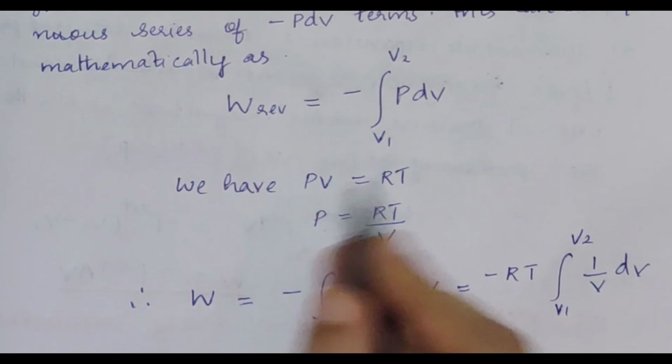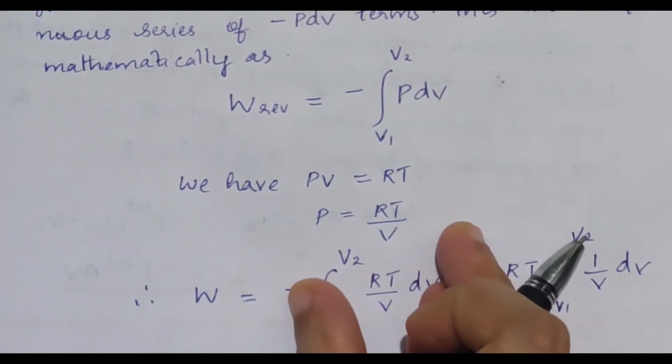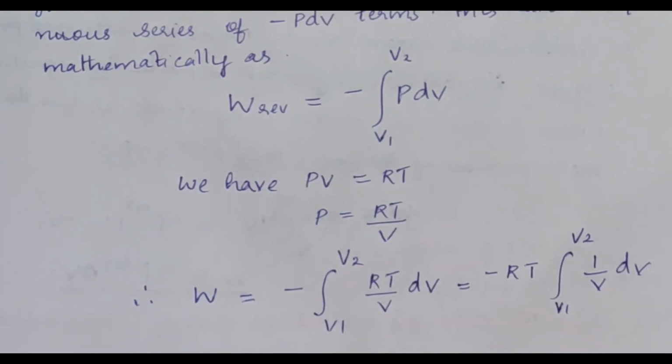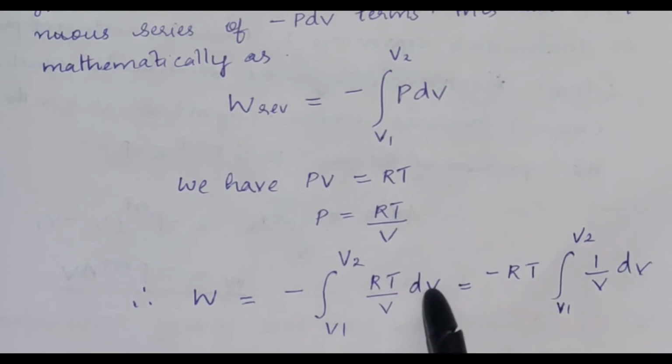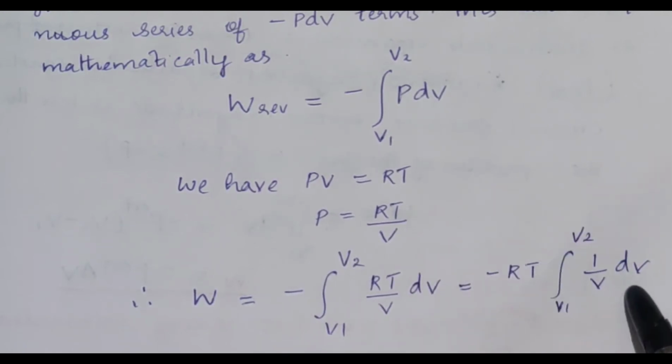For an ideal gas, PV is equal to RT and P is equal to RT by V. And we are substituting here, that is RT by V dV. As RT we are taking outside, it's a constant, and integrating this. What is the integral of 1 by V dV?